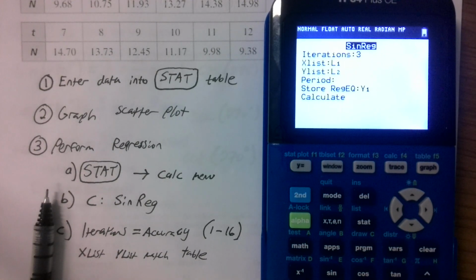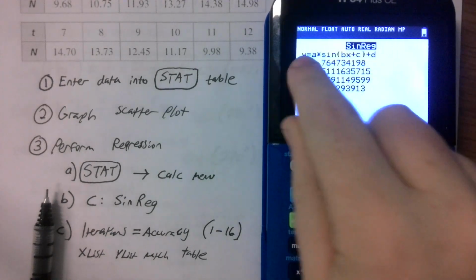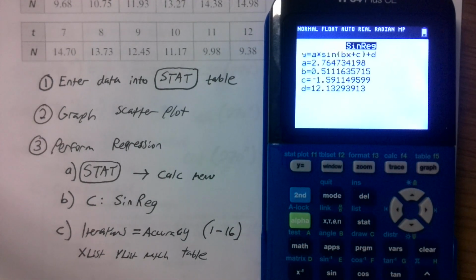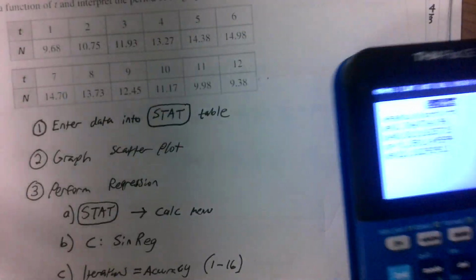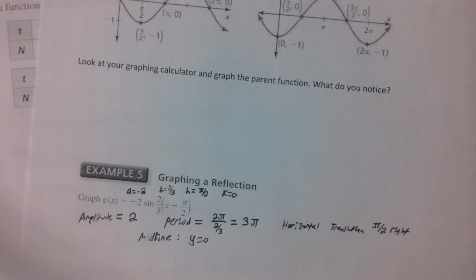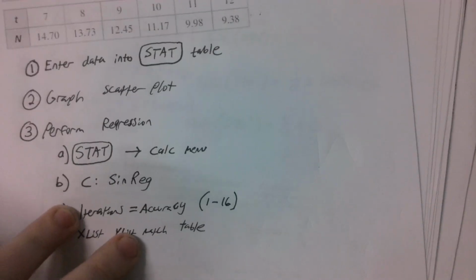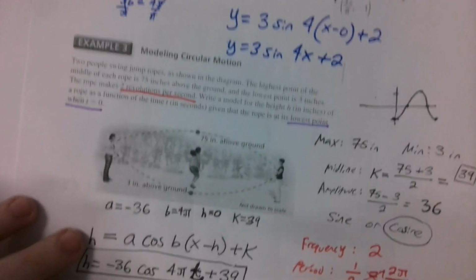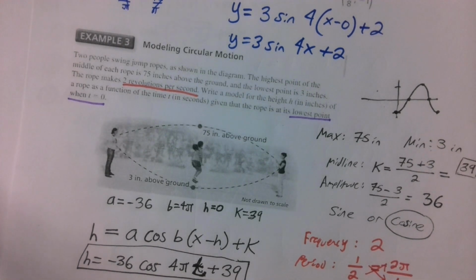Let's calculate, everyone. Bam! It takes just a second because we only did 3 iterations, but here's what we've got. It gives us a different form of our sinusoidal regression. Do you notice what's different about it? Normally, our sinusoidal regression is supposed to be of the following form. Normally, isn't it supposed to be A cosine or sine of B times x minus h, plus k?